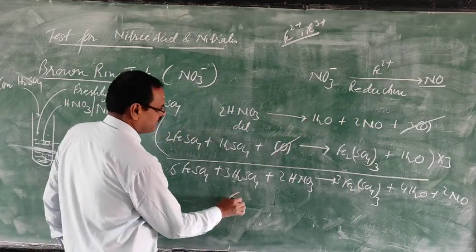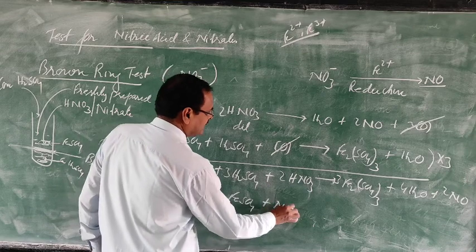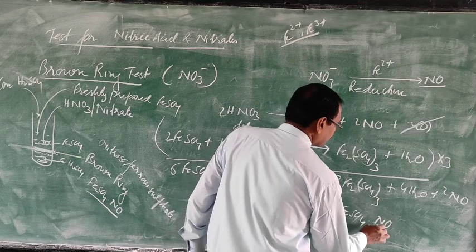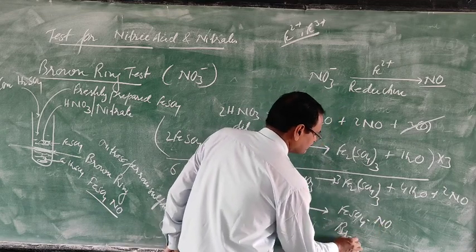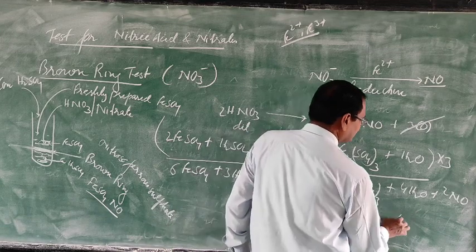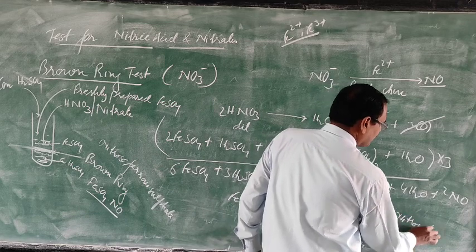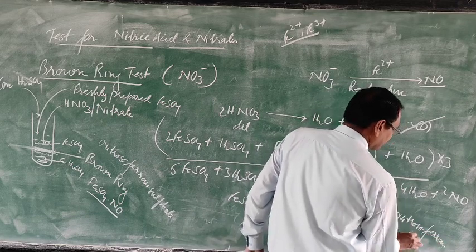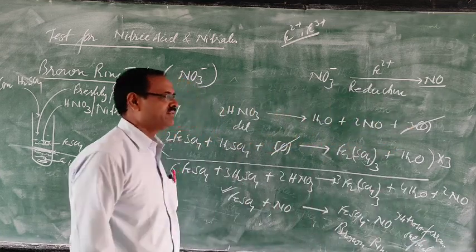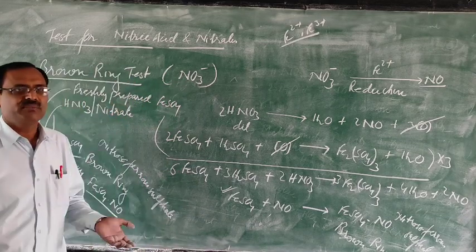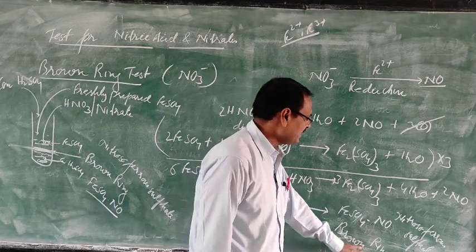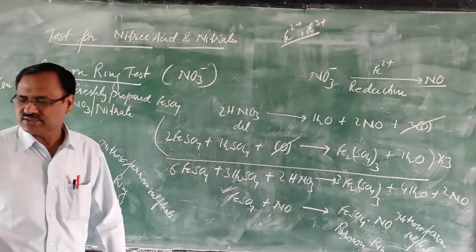And this ferrous sulfate combined with nitric oxide forms nitrosoferrous sulfate. This is the brown ring. This compound is nitrosoferrous sulfate. Both the equations are given, but this one is important for you. They may ask you a question: which compound is there in the brown ring? So what will you write? Nitrosoferrous sulfate. Because of this compound, the brown ring is formed.